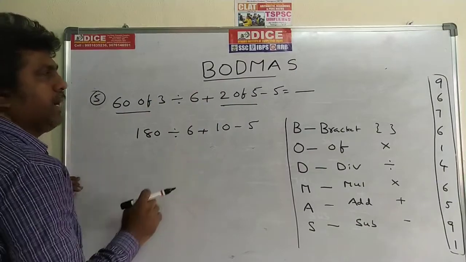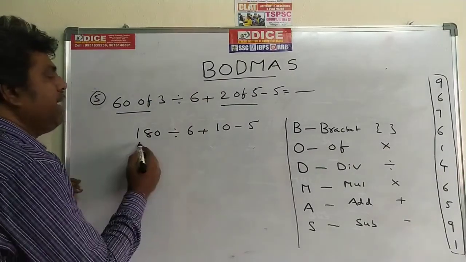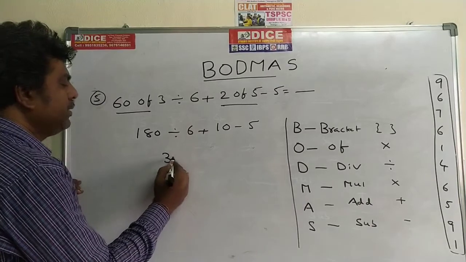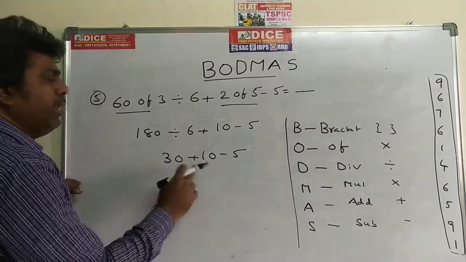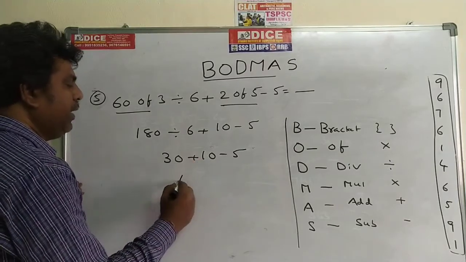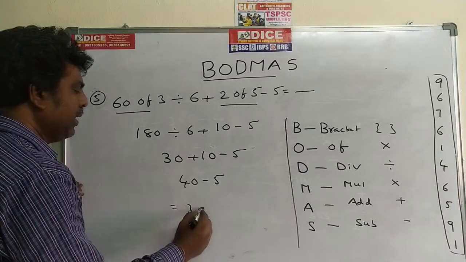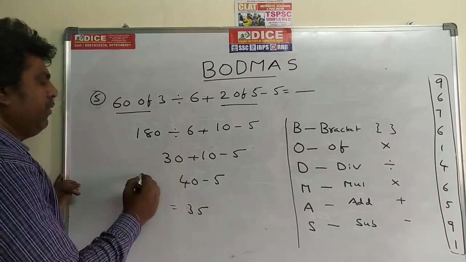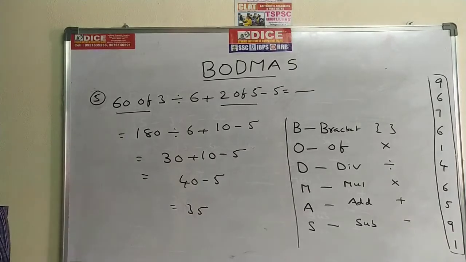Second step: the operators are division, plus, minus. The priority is division. 180 divided by 6, the value is 30, plus 10 minus 5. Now the next step is 30 plus 10, 40, minus 5. The required answer is 35. Take 1 minute to write this down, then you can go for the next problem.